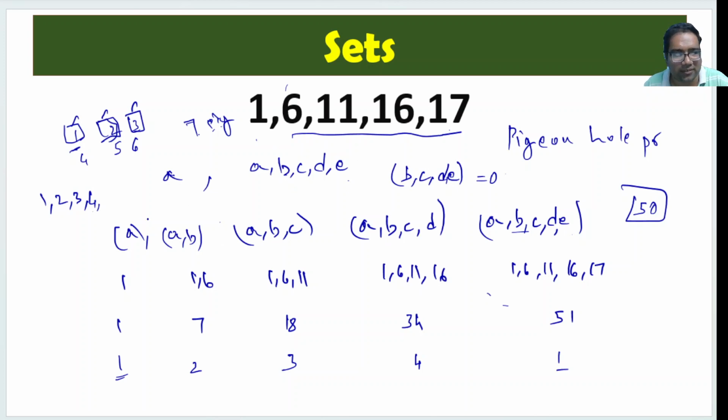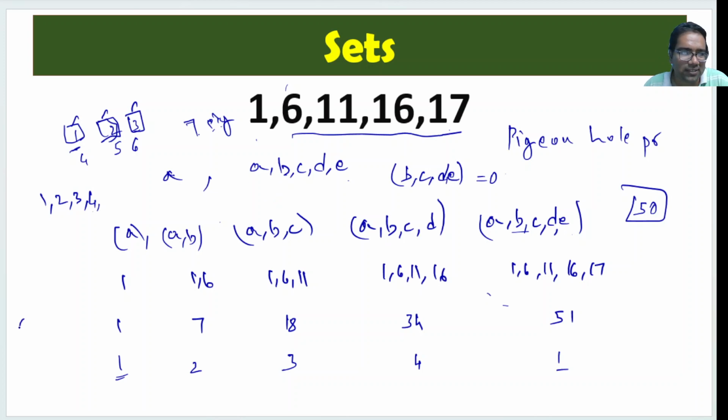Now, any set you take, there are five sets. There will always be two subsets which have the same remainder. That means the one which is addition, the bigger subset minus the smaller subset, whatever that is there, that is actually a subset which is divisible by 5.